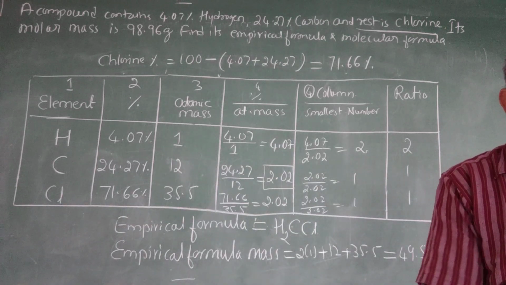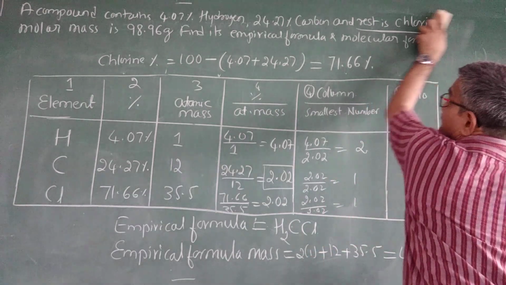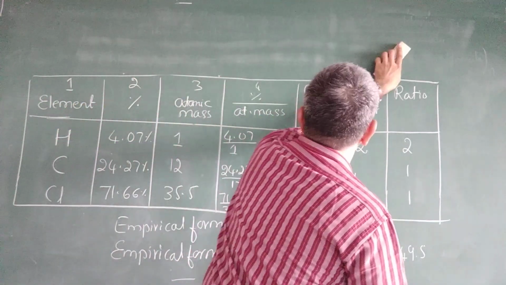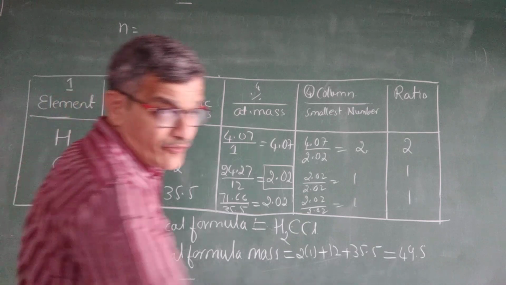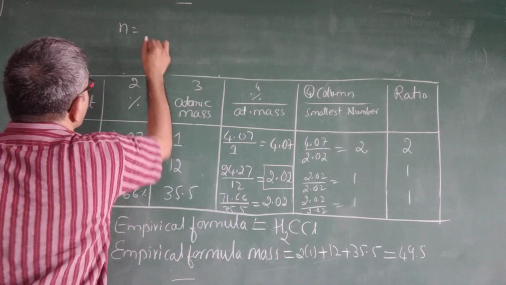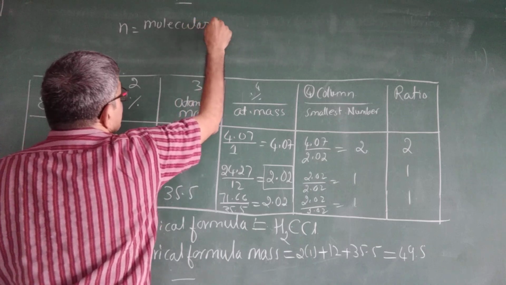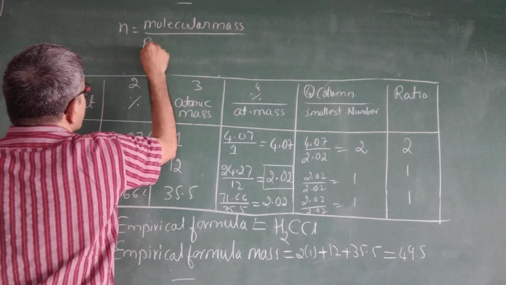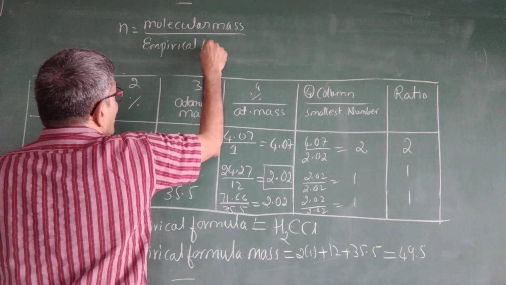Next we have to go for the calculation of n. n equals molecular mass divided by empirical formula mass.